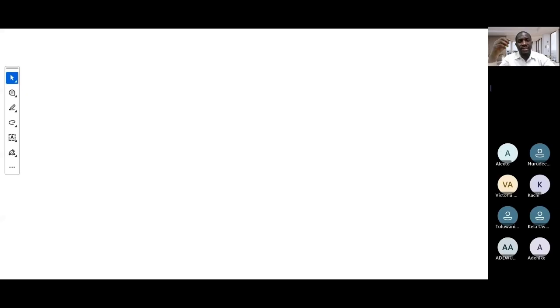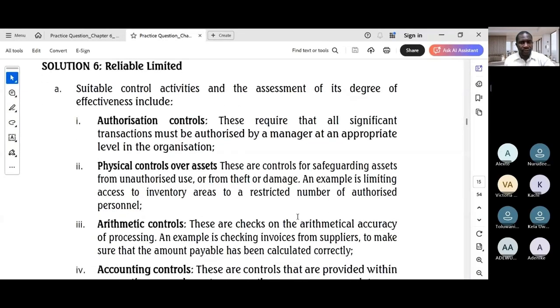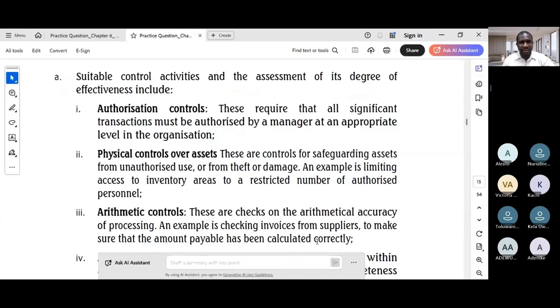So how do you write such a technical question? For the control activities, if you look at the answer, create a bullet list like you've seen in the answer.